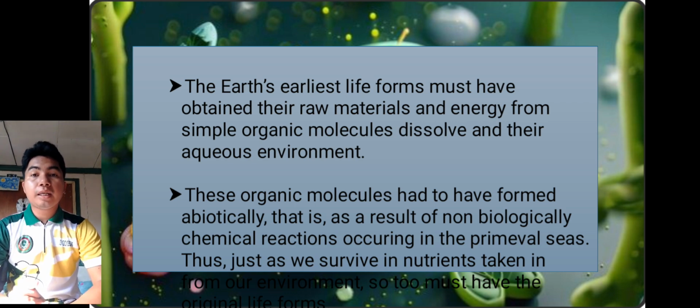So, thus, just as we survive on the nutrients taking form in our environment, so too must an original life form. So, nagmula yung origin of the photosynthesis in the earliest centuries.